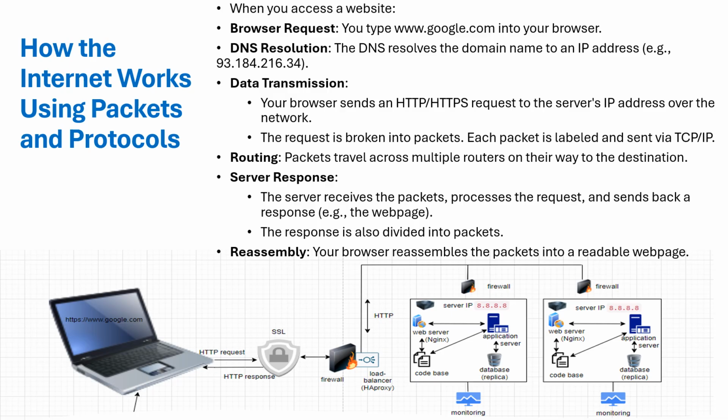The request is again broken into packets. Each packet is labeled and sent via the TCP or IP protocol. Routing also: packets travel across multiple routers, as I mentioned, and may not come through one path, but maybe a different way or different path. But by the end of the day, they will reach the destination.